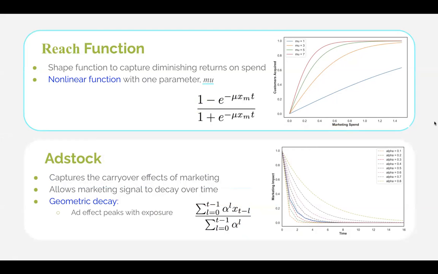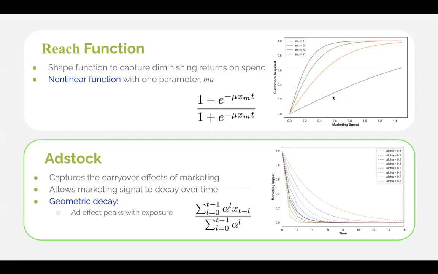So just to touch on these transformation functions briefly, as I mentioned, the first function gives us a way to model diminishing returns. And we use a nonlinear, logistic-like function with a single parameter mu. And mu controls basically how quickly the curve will saturate. So when mu is low, say around 1, you get a fairly linear effect. But as it increases, say at a mu of 7, you get a very saturated curve that rises quickly and plateaus quickly.